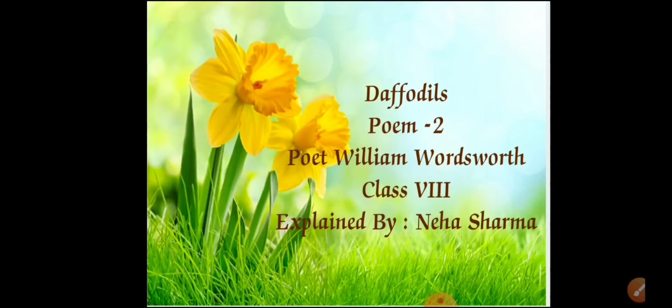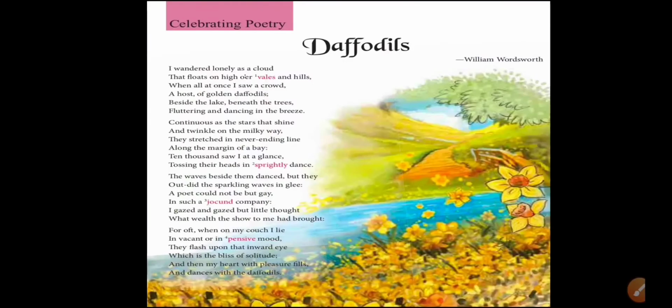If we talk about the theme of the poem, it is all about the beauty of nature. You can see how beautiful the flower is, right? So it is enhancing the beauty of nature. Wordsworth is often termed a nature lover, and the romantic movement that he started with Samuel Taylor is mainly characterized by love and celebration of nature and beauty, right? So we will start the poem, and let's see what the poem is about.